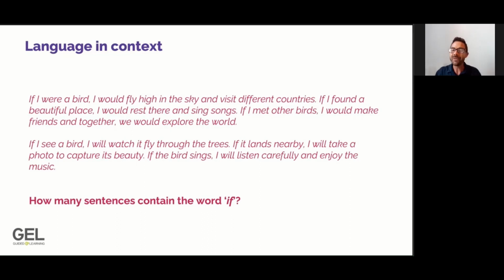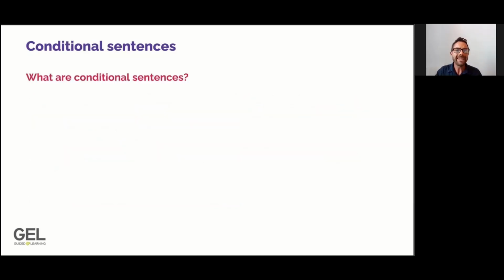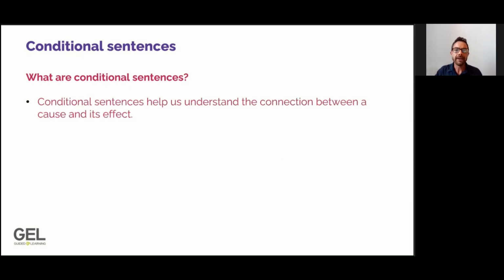So as you see, there are 6 sentences that contain the word if. And each of these sentences with the word if is a conditional sentence. So let's look at what is a conditional sentence. A conditional sentence helps us to understand the connection between a cause and effect.